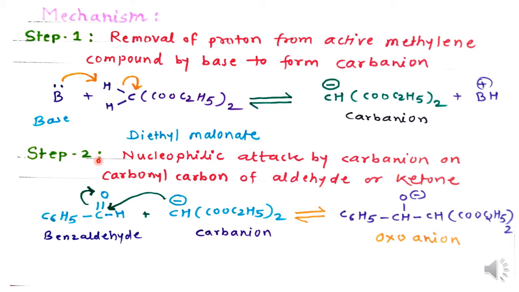Now in step second, what happens? Nucleophilic attack by the carbanion on the carbonyl carbon of the aldehyde or ketone. So here the aldehyde is benzaldehyde, and this carbanion will attack the carbonyl carbon. This carbon is electron deficient, and one of the electron pairs gets shifted onto the oxygen, and therefore we get an oxo anion. The oxygen carries the negative charge, therefore this intermediate is called an oxo anion.